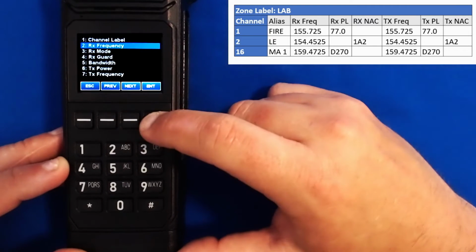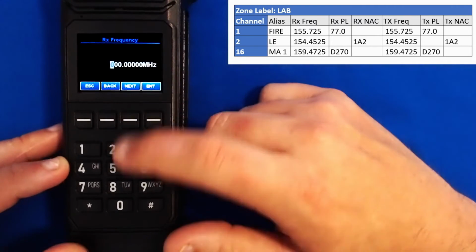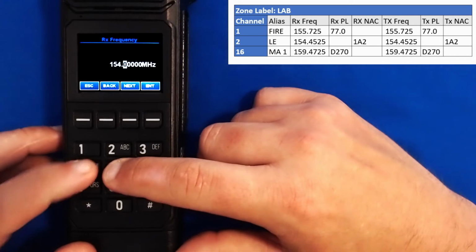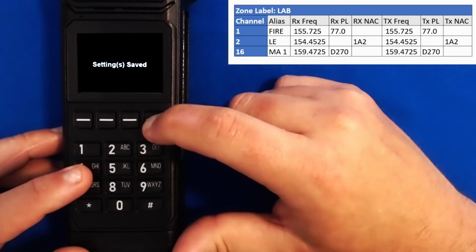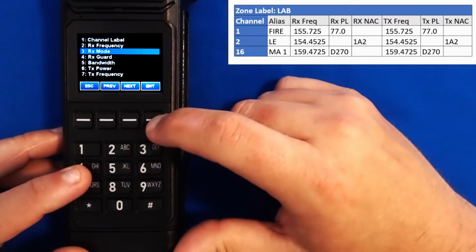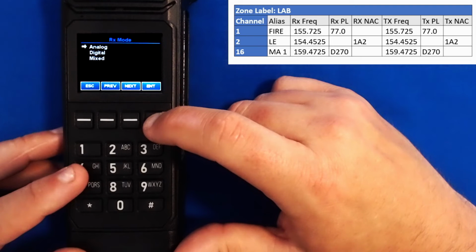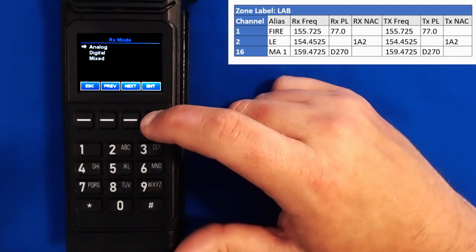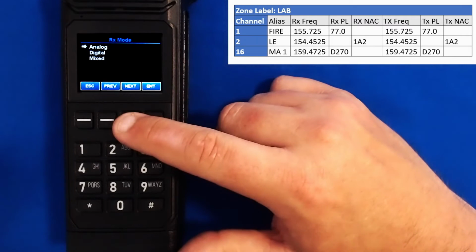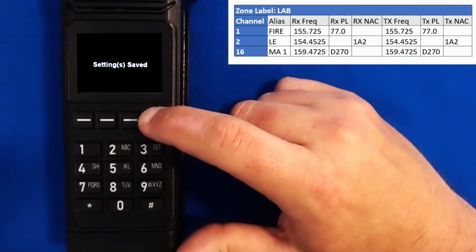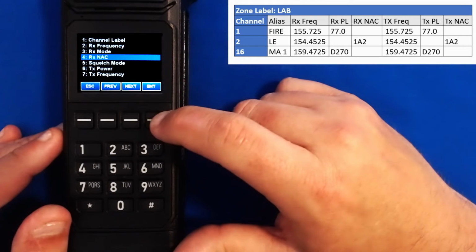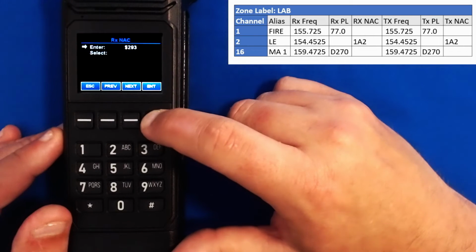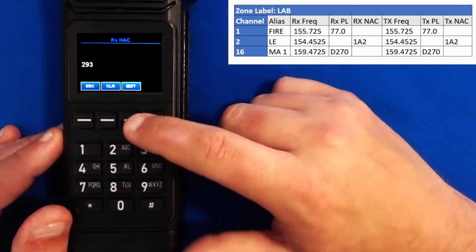We'll go to our receive frequency. Clear. 15445525. Enter. We go to our receive mode. We notice here I do not have a PL tone, but I do have a NAC code. The NAC is indicative of a digital channel, so we'll select digital. Next, we'll go down to our NAC code, select enter, and clear.